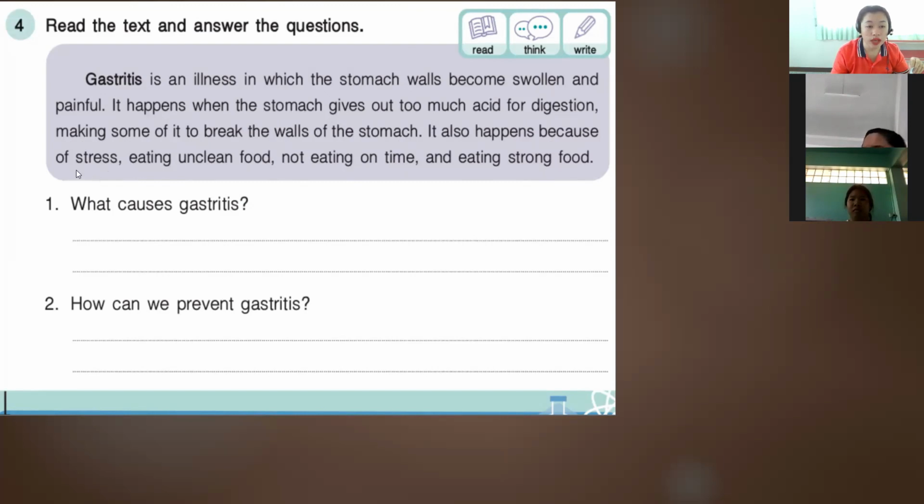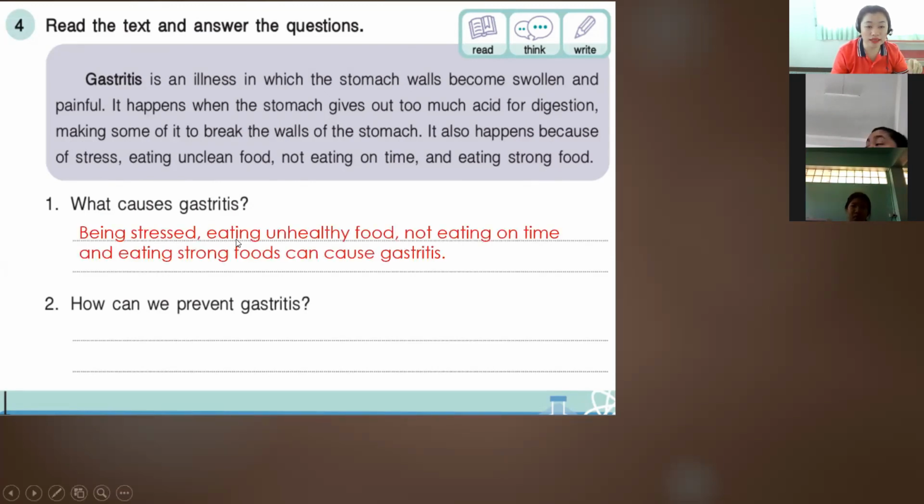Okay, so we have question number 1. What causes gastritis? Being stressed, eating unhealthy food, not eating on time, and eating strong foods can cause gastritis. So these things are the ones that cause gastritis.